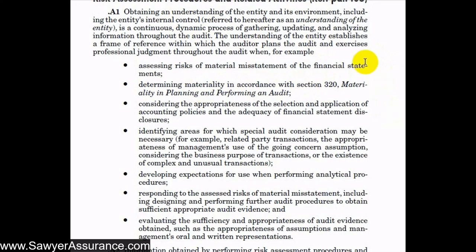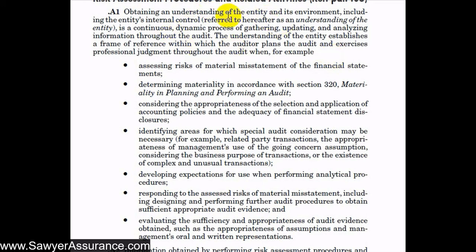For example, if we have a construction client and we know that their contracts are long-term in nature and straddle year ends, we would expect their revenues to be recognized on a percentage of completion basis. With that understanding, if we went through the audit and didn't notice that they had any kind of schedule to calculate the percentage of completion, that would allow flags to go off and for us to see that there's maybe more risk in that area.